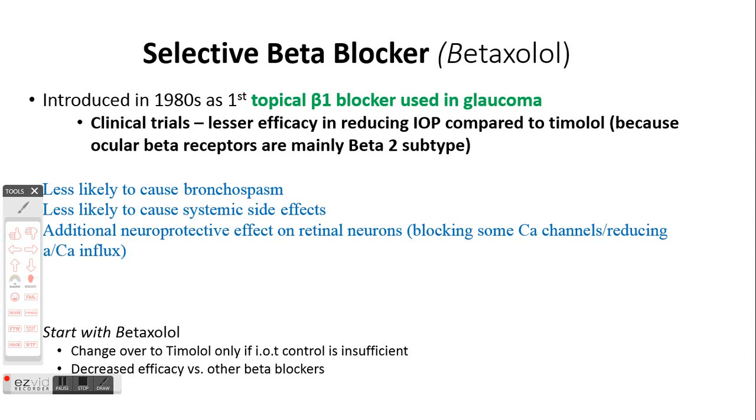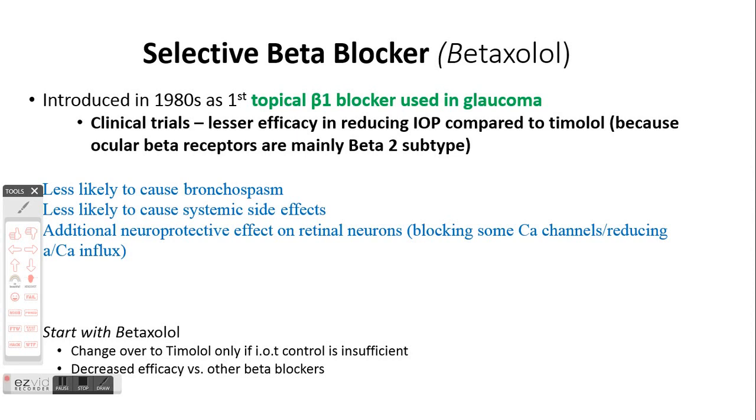Then to overcome the disadvantages of non-selective beta blocker, in the 1980s the first selective beta blocker that acted selectively on the beta 1 receptor was launched, and it was known as betaxolol.